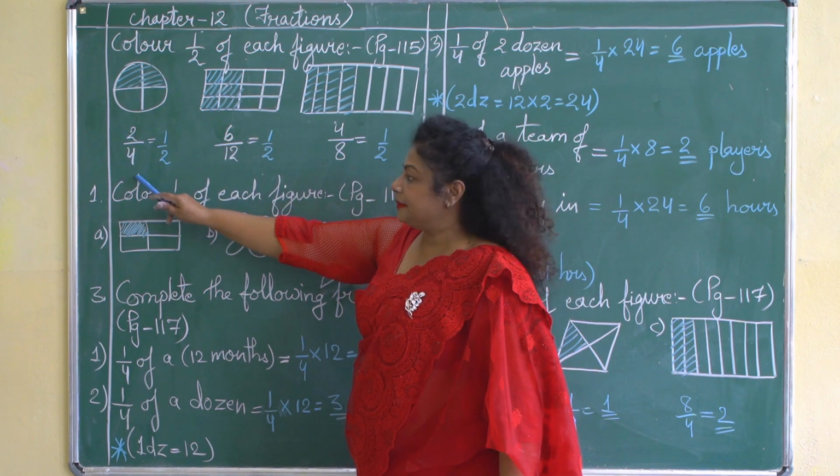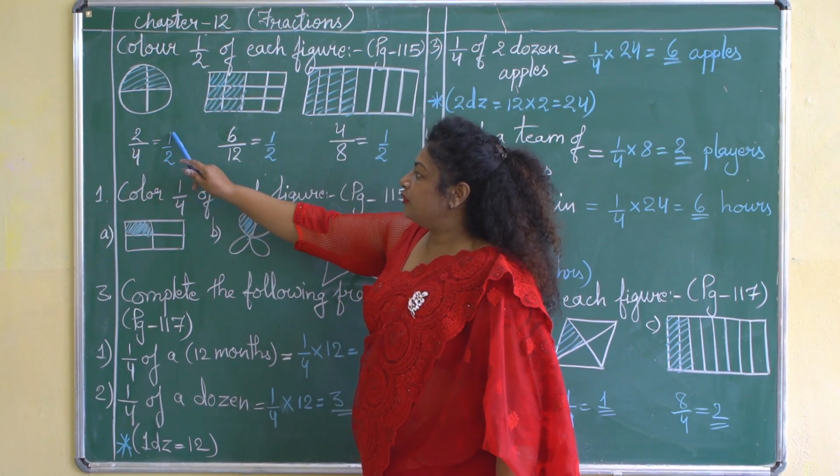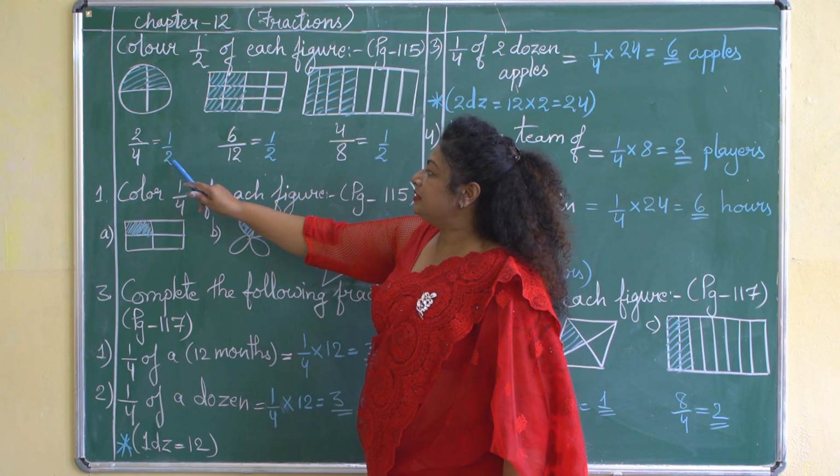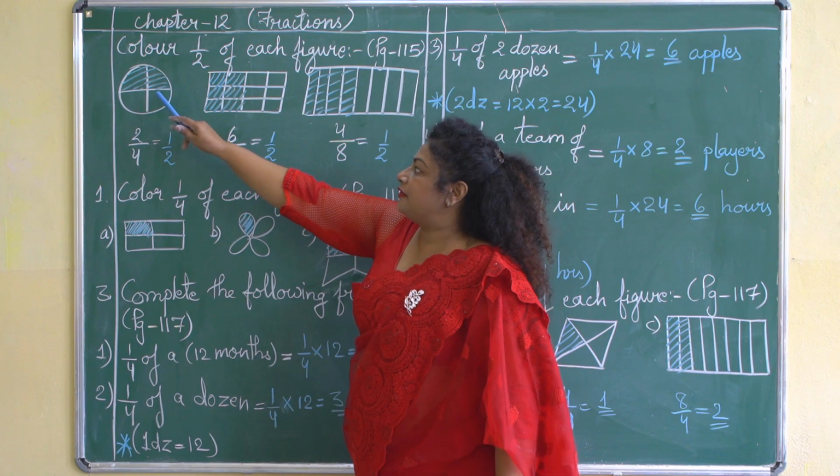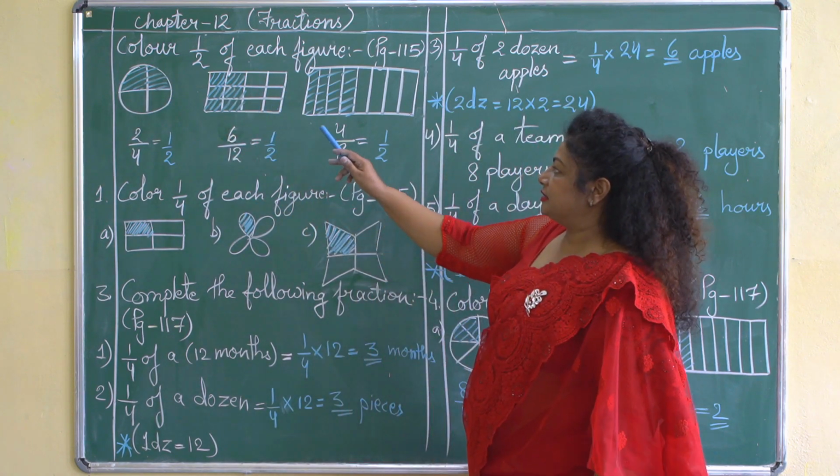Let us divide by the table of 2. 2 ones are 2, 2 twos are 4. That means only 2 parts are to be colored out of 4. So I have shaded 2 parts. Now let us see this one.